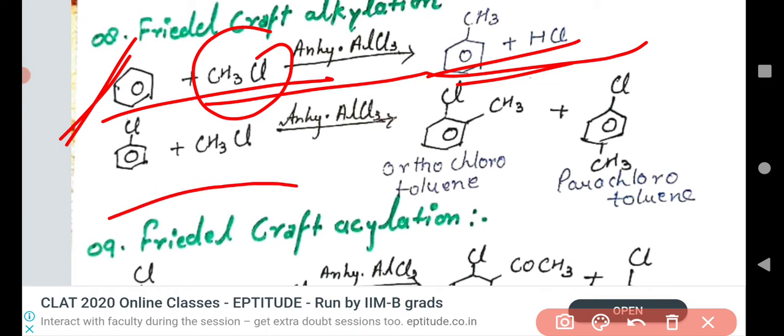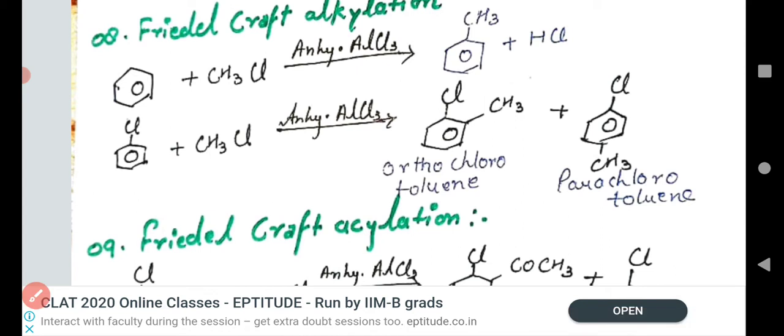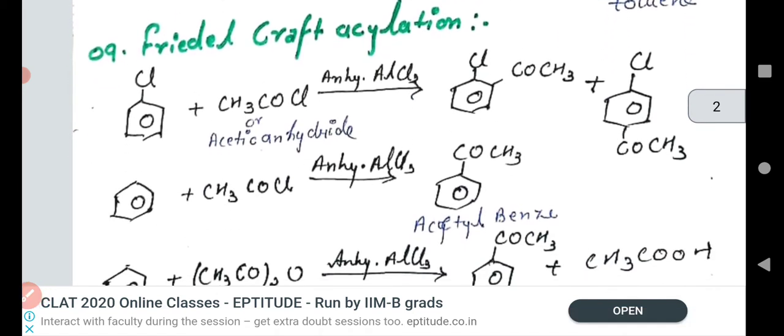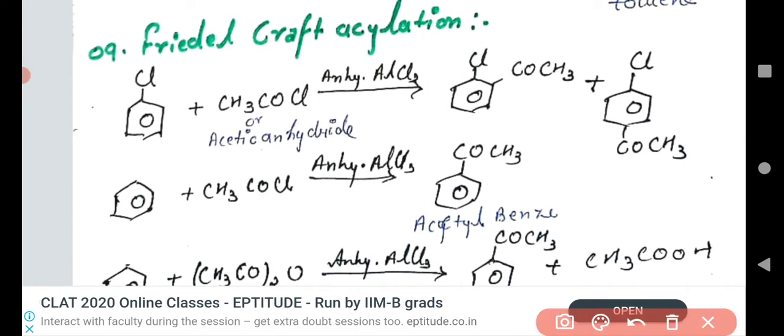In another reaction, when chlorobenzene reacts with methyl chloride, it converts into orthochlorotoluene and parachlorotoluene. Understand that? So this is what we are observing.